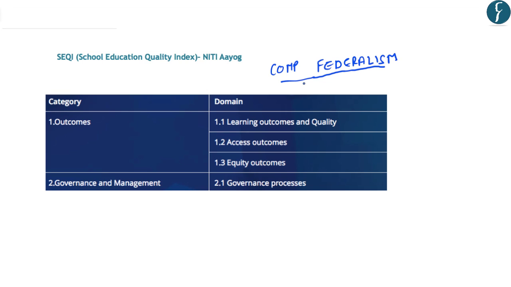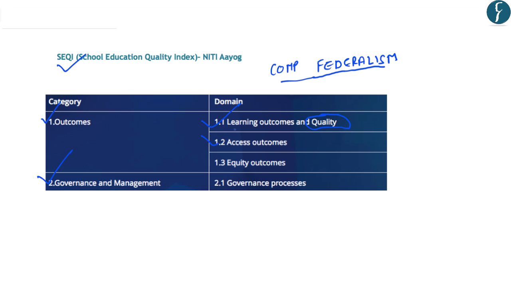So, in order to translate the competitive federalism at the state level in the field of education, the Niti Aayog has come out with an index which is known as the School Education Quality Index. So, here it is important to note that this index functions at the state level. Now, regarding this index, you should note that it has been divided into two categories. First are the outcomes, and the second aspect is related to governance and management. And within the outcomes, the first is related to the learning outcomes and the quality of education in these states.